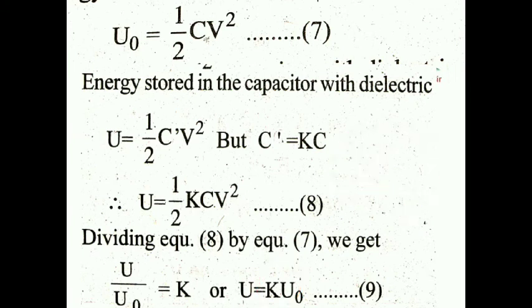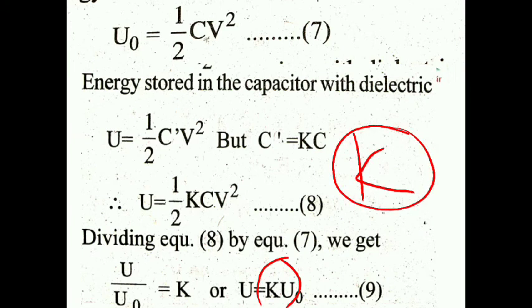Therefore, if the battery is disconnected, the energy stored decreases 1 by K times. If the battery is connected, the energy stored increases K times.